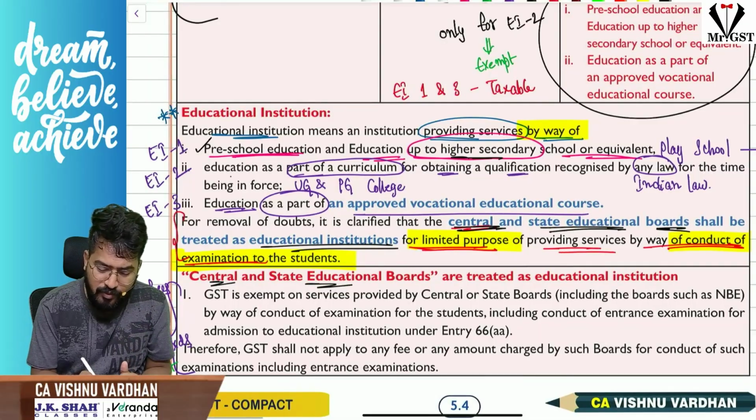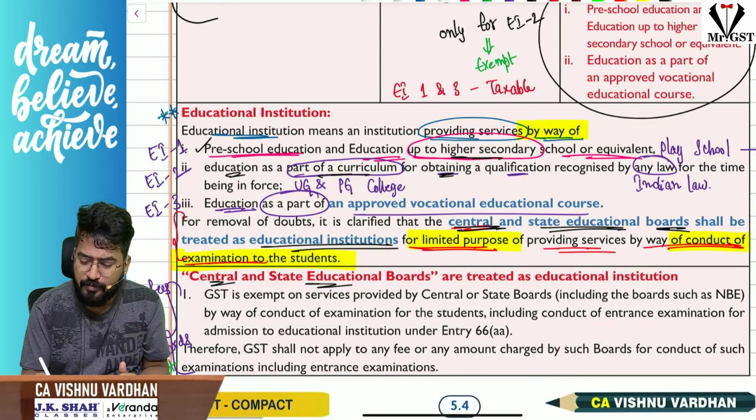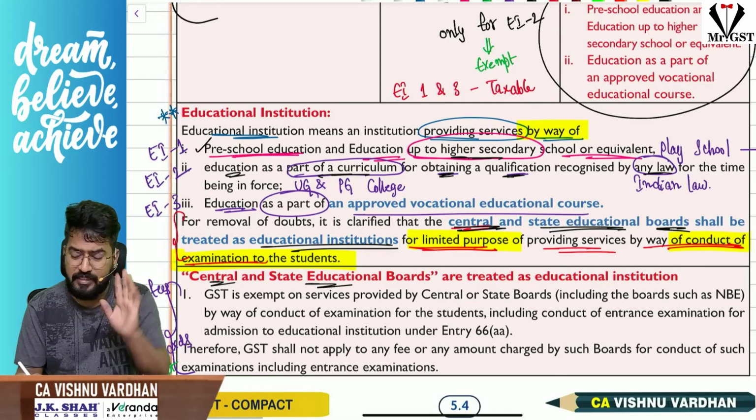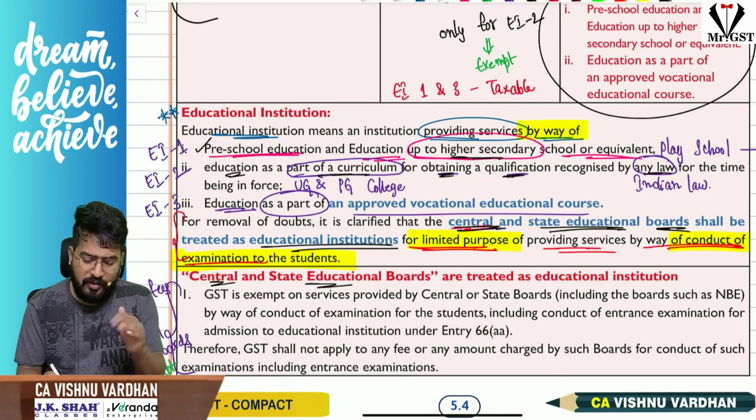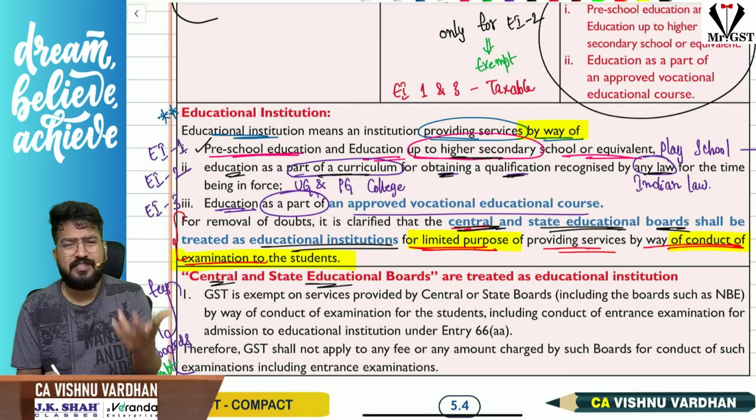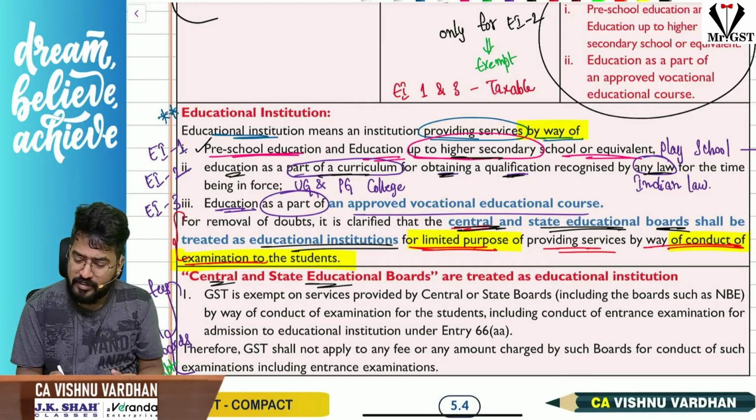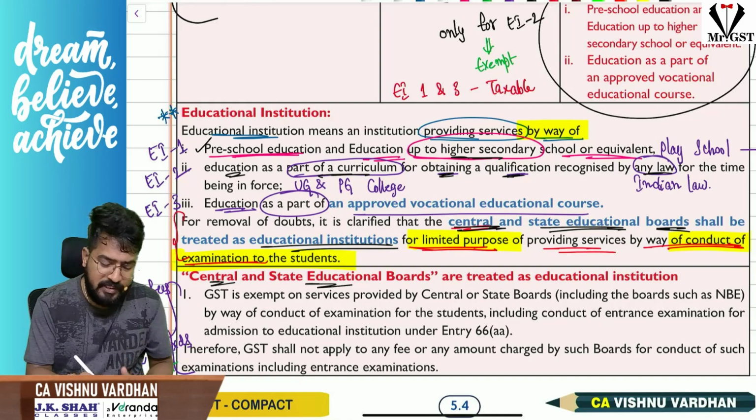EI2 is those who are providing education as a part of their curriculum for obtaining a qualification recognized by any law, that means Indian law. For example, UG, PG colleges, engineering colleges, MBA colleges, all that stuff. So we can take it that way. I am calling this EI2.